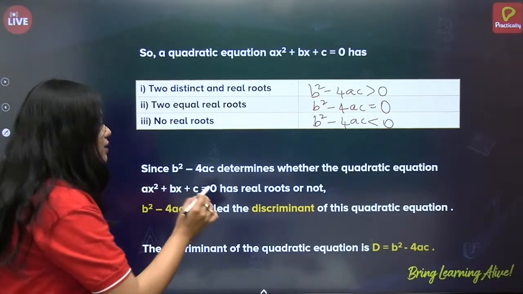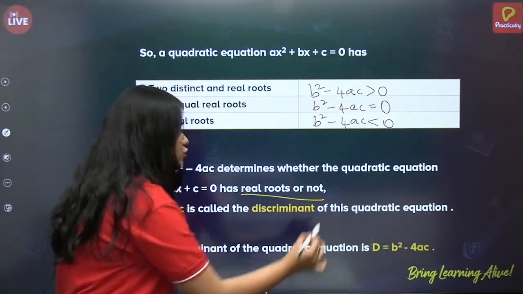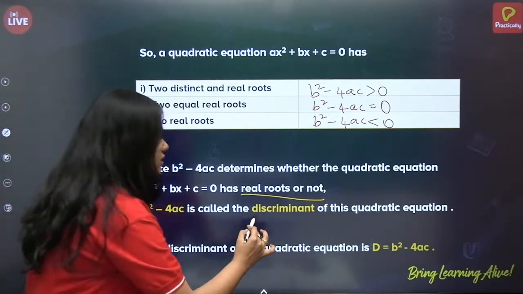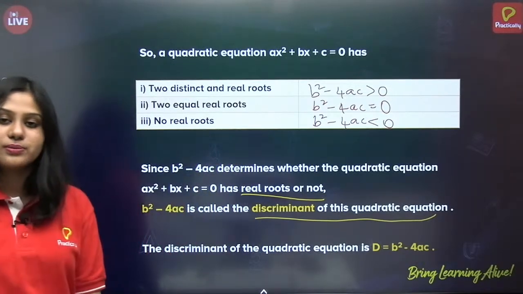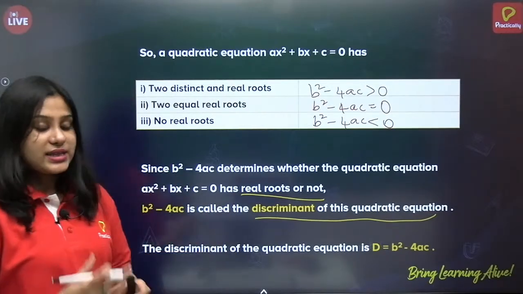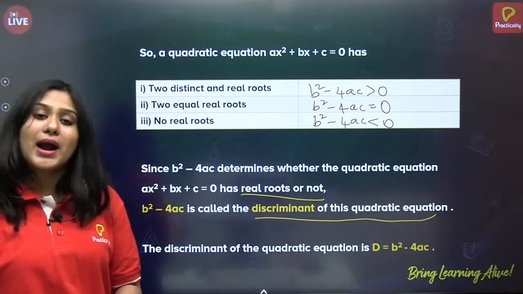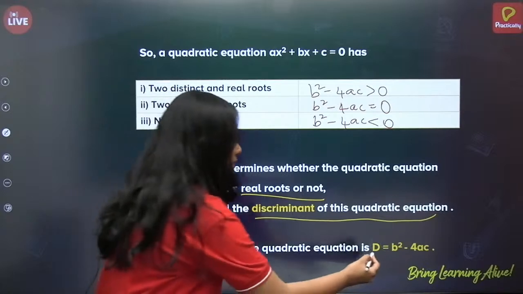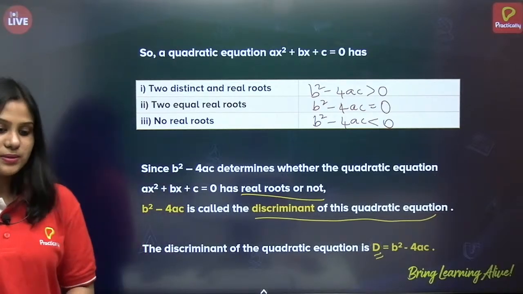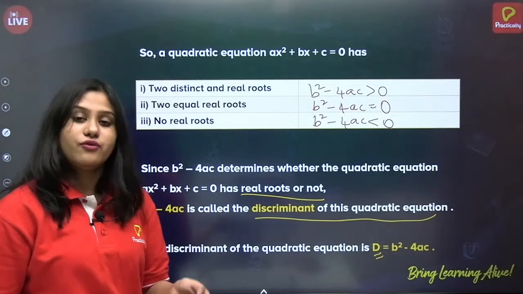Since b square minus 4ac determines whether the quadratic equation has real roots or not, we say that b square minus 4ac is known as the discriminant of the quadratic equation, and we can represent it by D. So D is equal to b square minus 4ac. So this is about discriminant and nature of roots.